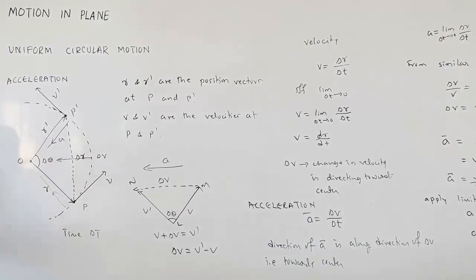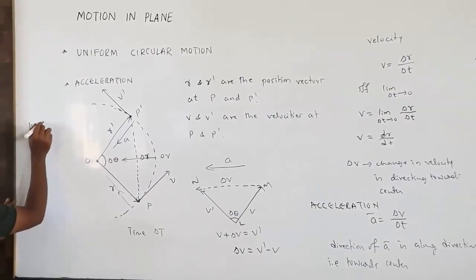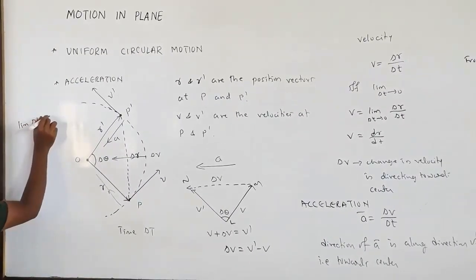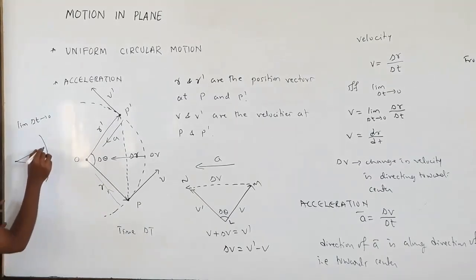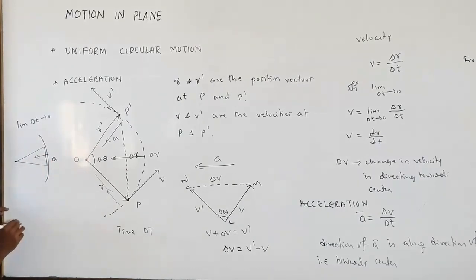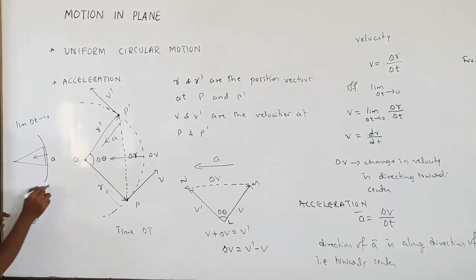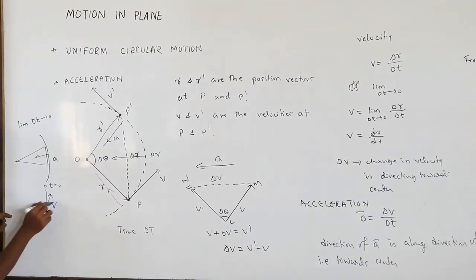Because when you go on applying the limit, delta T tends to 0, you will make this very small, so this is the displacement. So what will happen to your A? Acceleration will be along this direction only. This is the velocity and this becomes your acceleration.